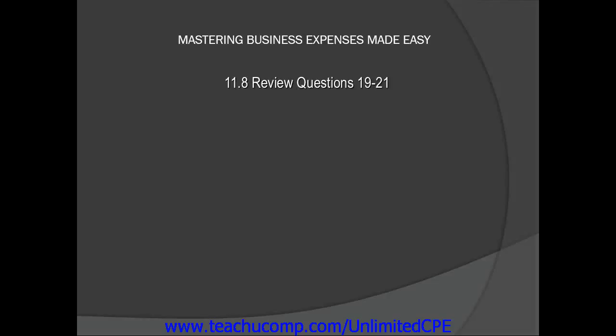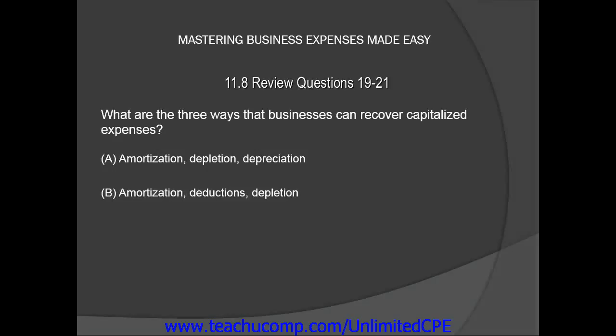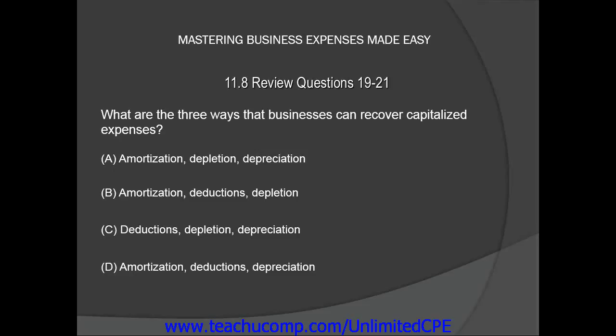In this lesson, we'll look at review questions 19, 20, and 21. Let's begin with question number 19. What are 3 ways that a business can recover capitalized expenses? A. Amortization, depletion, depreciation. B. Amortization, deductions, depletion. C. Deductions, depletion, depreciation. Or D. Amortization, deductions, depreciation.